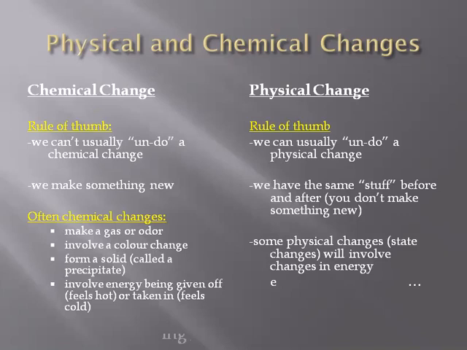We have the same stuff before and after, and the physical change involves a change in physical property. So we have completed lesson 2 on the physical and chemical properties of substances and the formation of new substances.